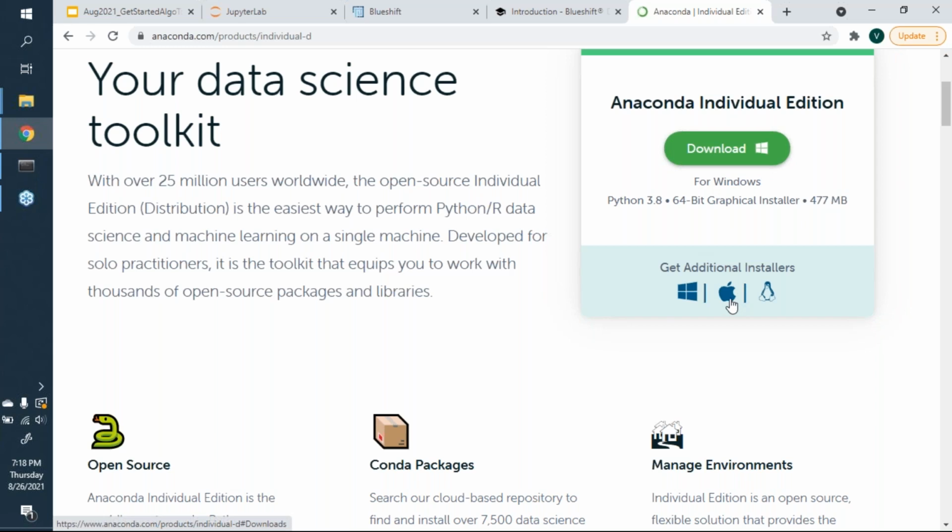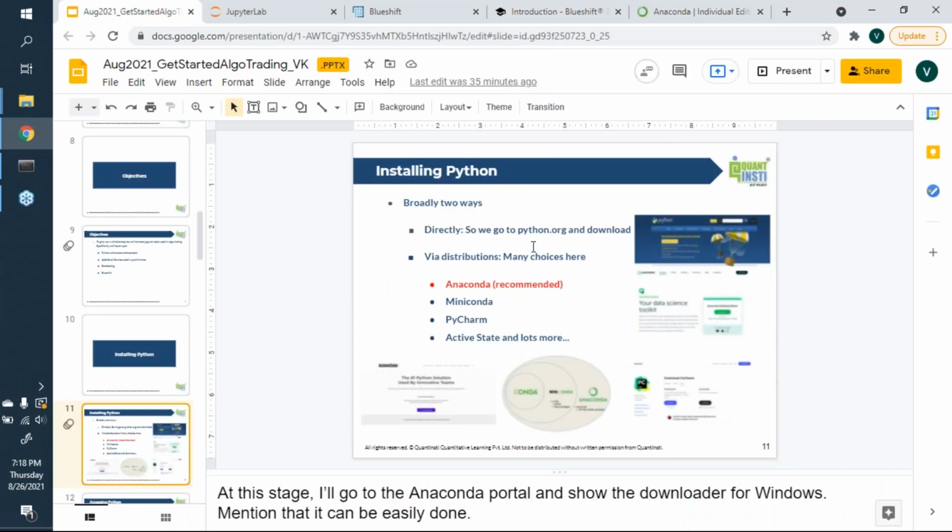For those of us who are using Mac, there's of course the Apple version, and so it is for people using any Linux distribution, whether it's Ubuntu or Mint or any of the other flavors. So I'm going to leave it here with regard to the installation part, because I'm pretty sure most of you would have done some kind of installations on your computers, whether it's Adobe Acrobat or many other software.